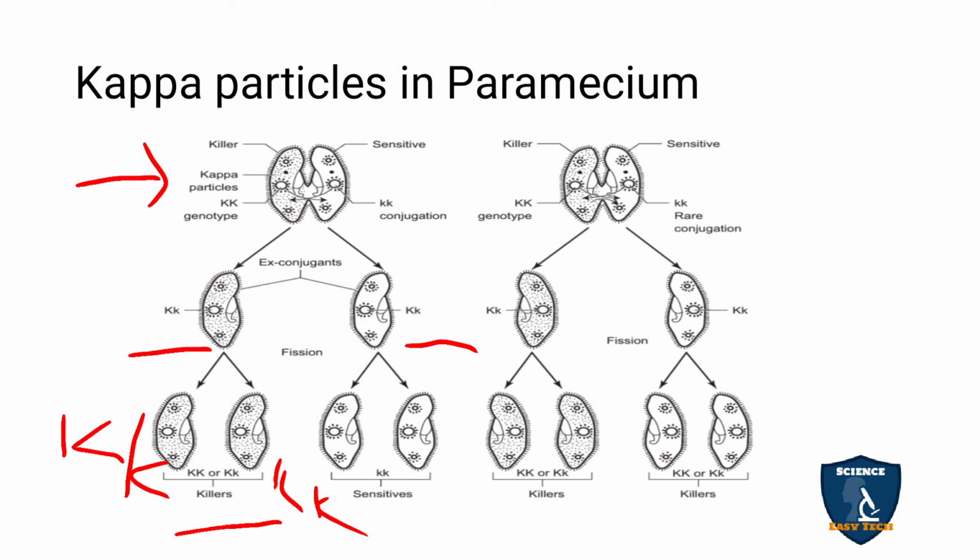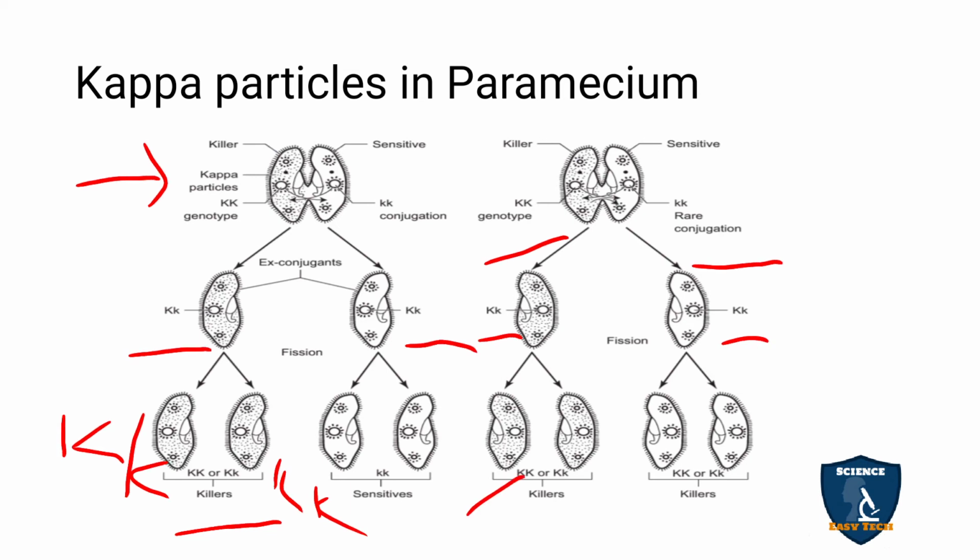And in another type, capital K, the kappa particle, is present in the Paramecium. And another one is the rare conjugant. The rare conjugant means from this they took it. So in the rare conjugant type they fused. In F1, the first generation, both are having capital K, small k, and here also capital K, small k. Now the fission appears.